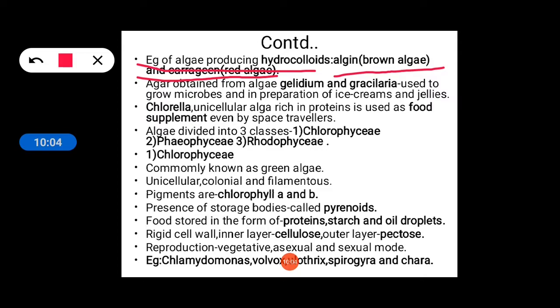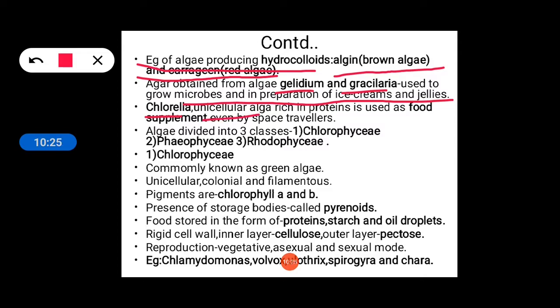Agar obtained from algae Gelidium and Gracilaria is used to grow microbes and in the preparation of ice creams and jellies. So algae are also very important. They help in the preparation of ice cream and jellies, and such examples of algae are Gelidium and Gracilaria.